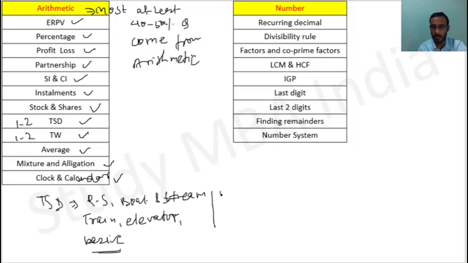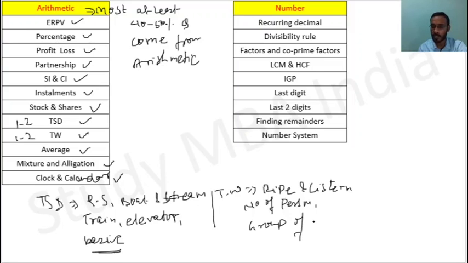Similarly, in time and work, the most important is basically the pipe and cistern, number of persons type questions, that means group of persons. Basically, if some group of persons is doing it in this much time, then if this many persons leave, like that type of questions. And here see, the basic thing is that in SI and CI there are only formula based questions. If you know the formula, you can solve the questions. So this is formula based, so definitely learn the formula of SI.